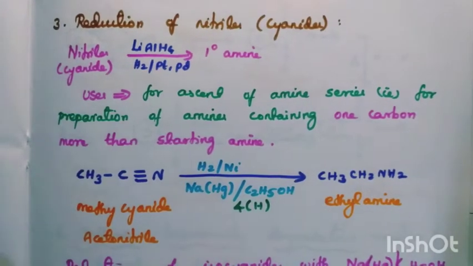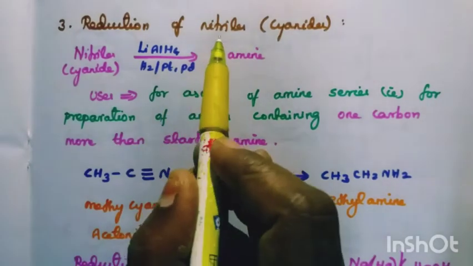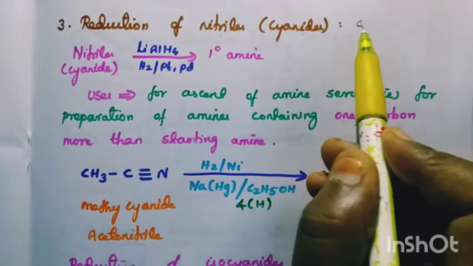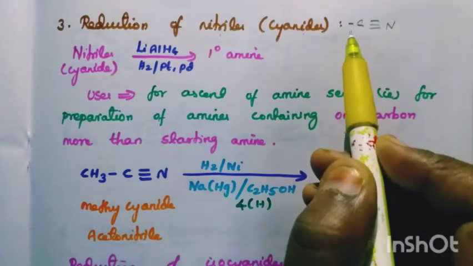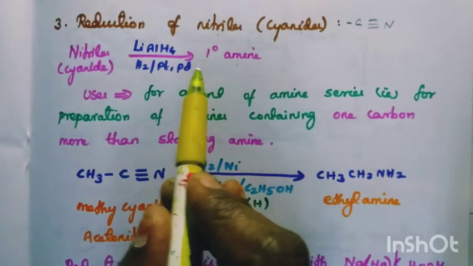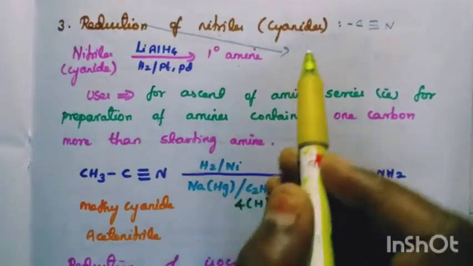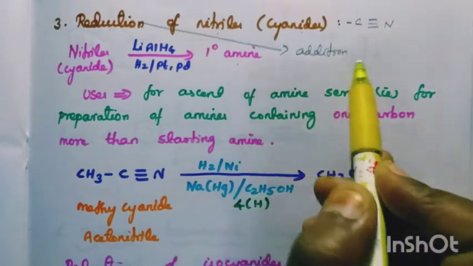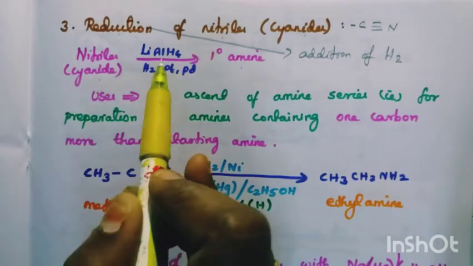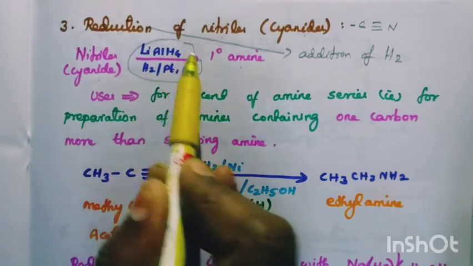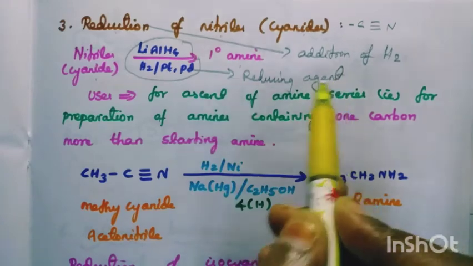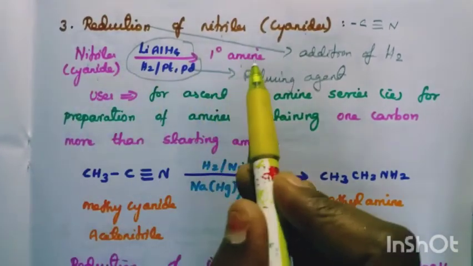Now the next reaction, that is reduction of nitrile. What is nitrile? Nitrile is nothing but cyanide, that is C triple bond N. So how will you convert the nitrile to primary amine? We are going to prepare the primary amine by using reduction. Reduction means addition of hydrogen. Using these reducing agents, cyanide is converted to primary amine.